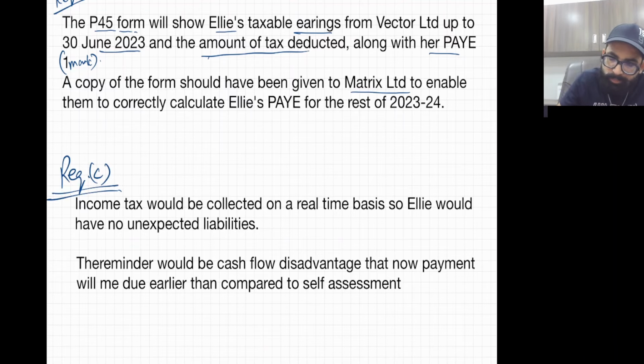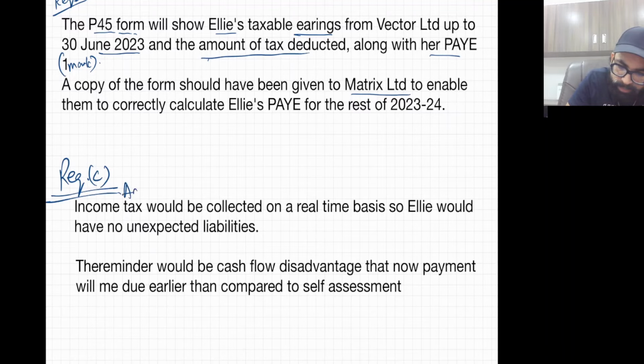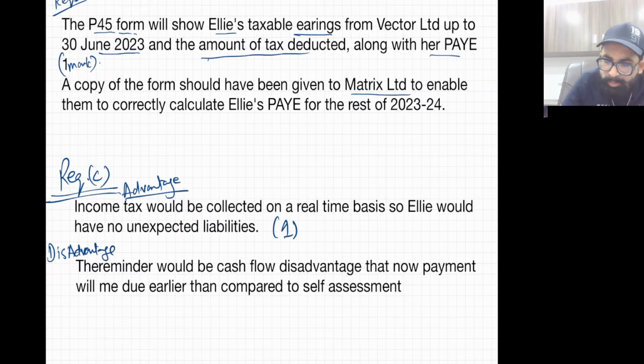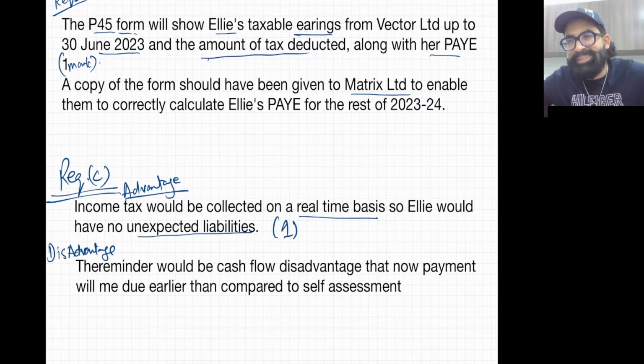Income tax. See, this is the advantage. The first one is the advantage, 1 mark, and this one is the disadvantage. Income tax would be collected on a real-time basis, so Ali would have no unexpected liabilities. I told you there will be no surprise at the year end.